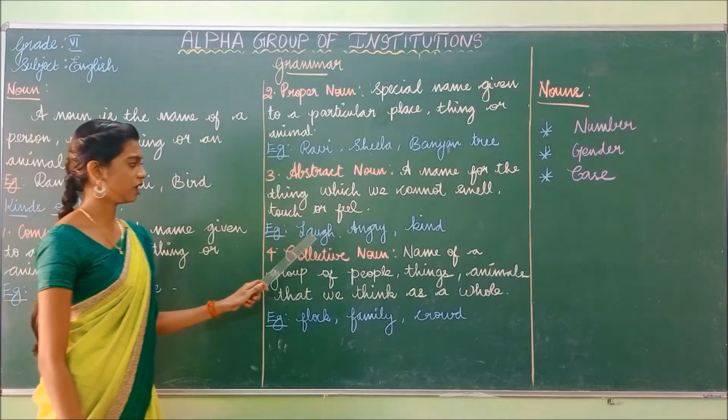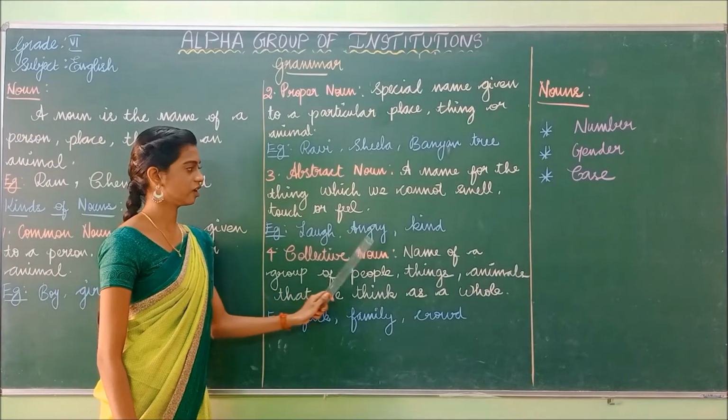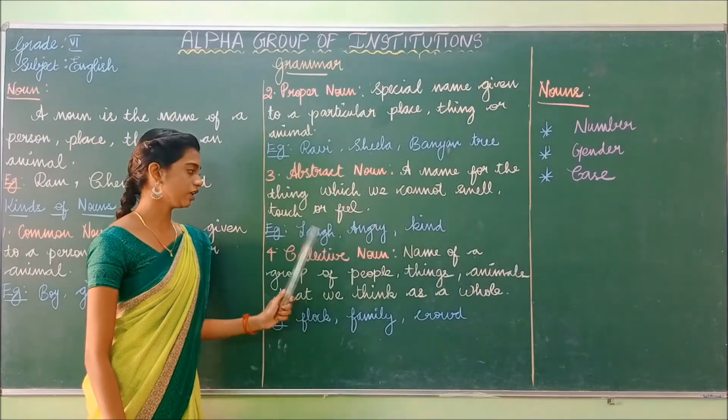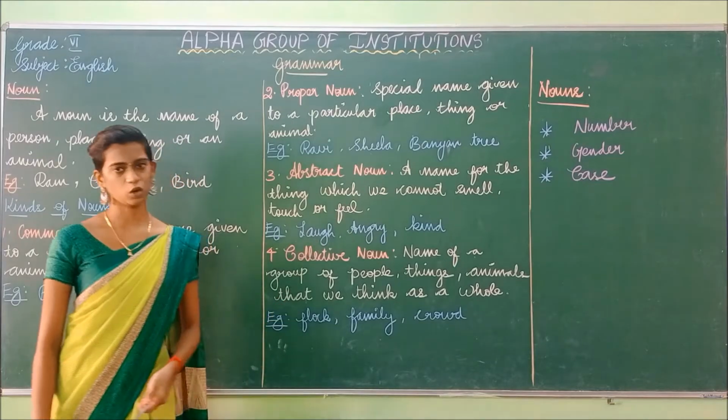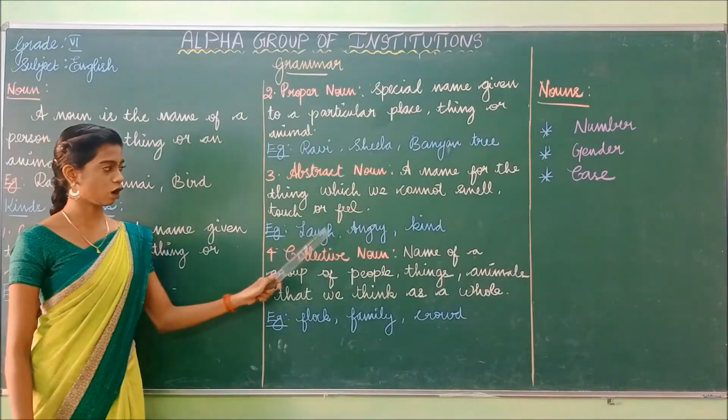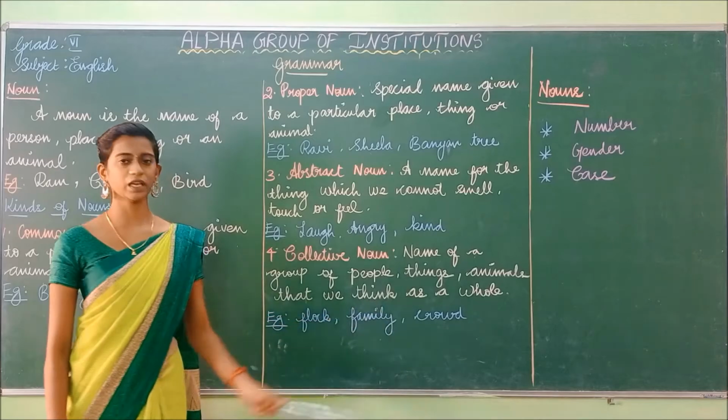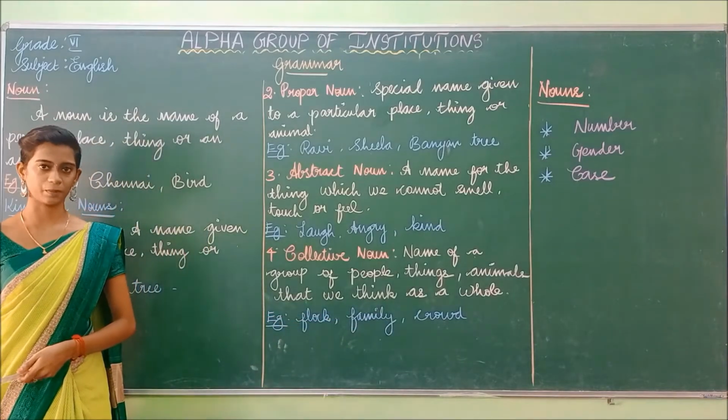Look at the examples: angry, laugh, kind. Can you smell the laugh? No, we can't smell the laugh, angry or kind. So it is known as the abstract noun.